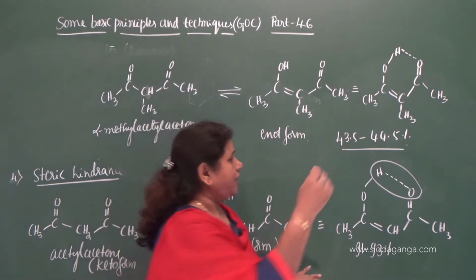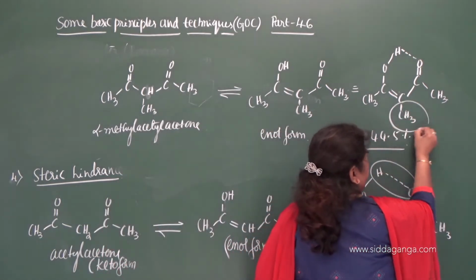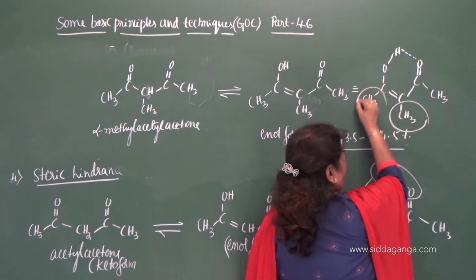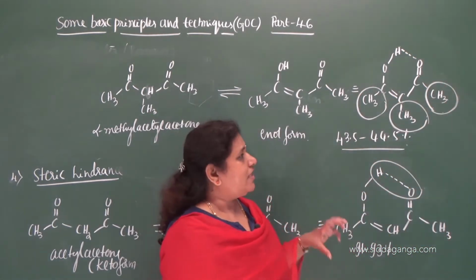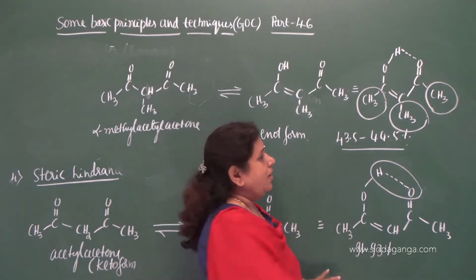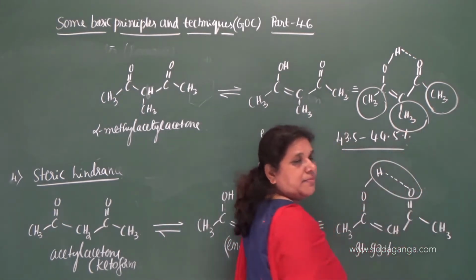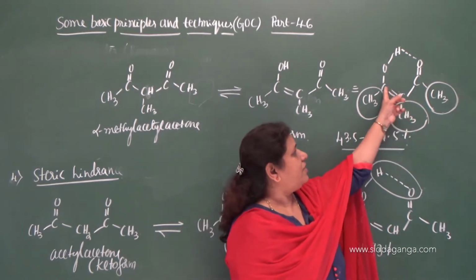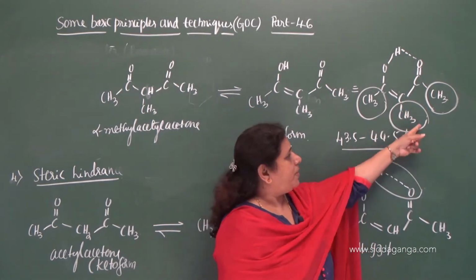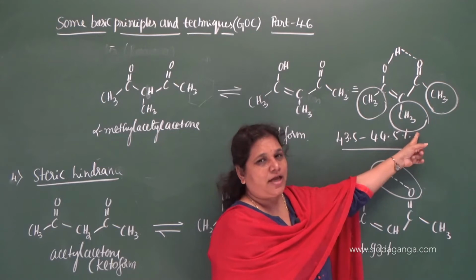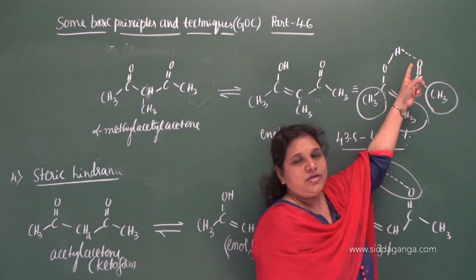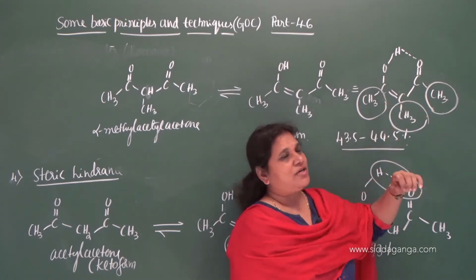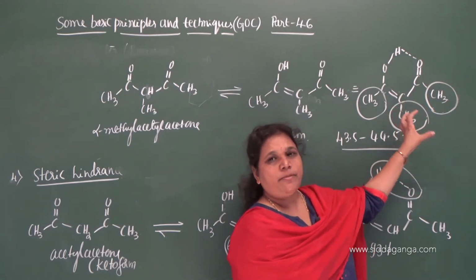The reason for that is the presence of this one more additional methyl group. Already it contains a CH3 group, and you know that the CH3 group is a bulky group. Presence of one more bulky group in between these two carbon atoms. So because of this bulky methyl group, it destabilizes the hydrogen bonding. It restricts the formation of hydrogen bonding to some extent.